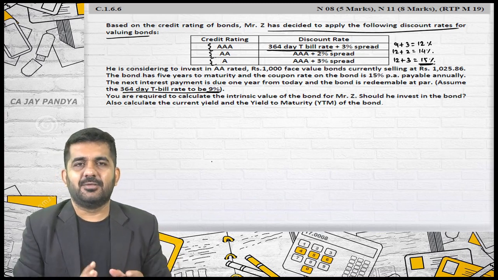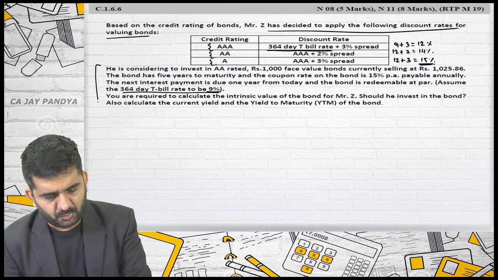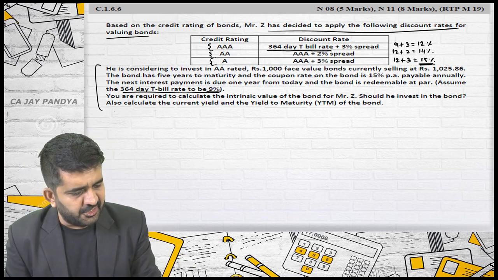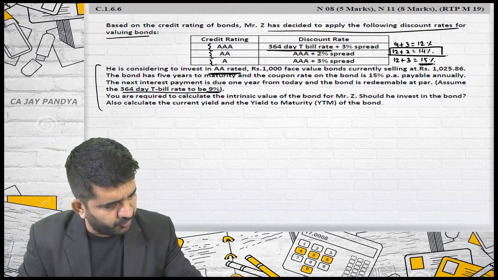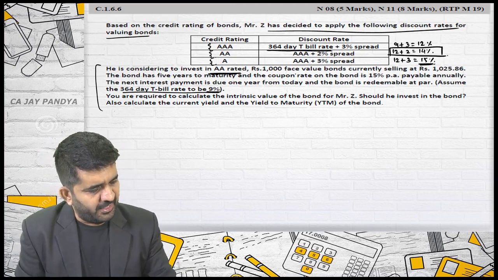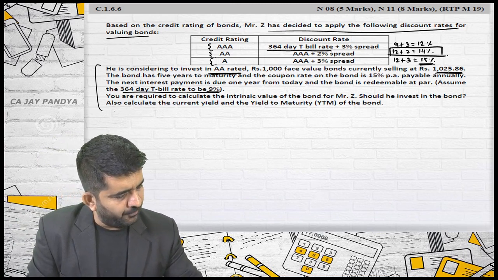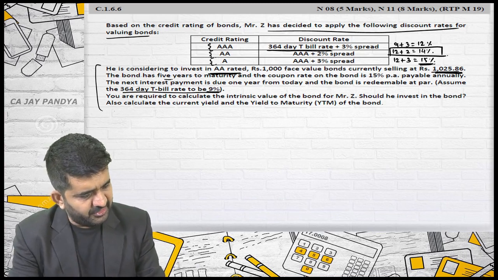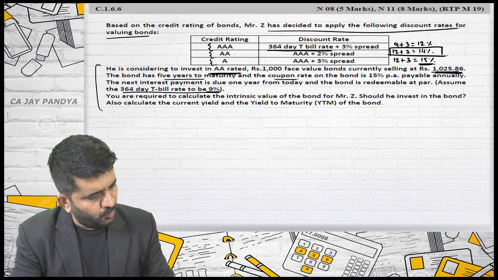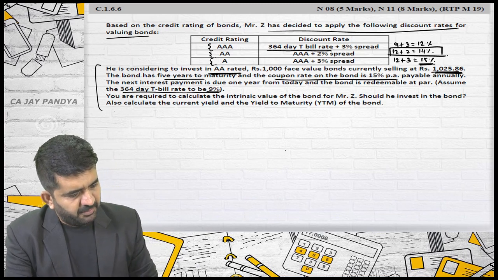This is just a gimmick to find out the required rate of return. Otherwise, this is your question. He is considering to invest in an AA rated bond. So what is the required rate of return? It will be 14%. Face value is 1000. Currently selling at 1025.86. The bond has 5 years to maturity. Coupon rate is 15%. 15% will be 150 rupees.